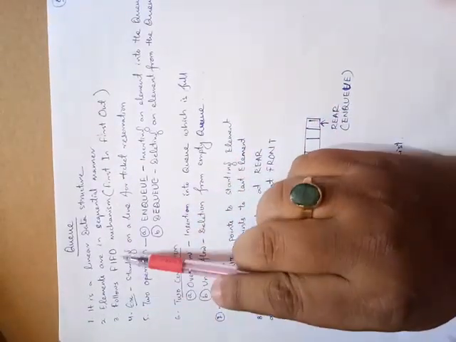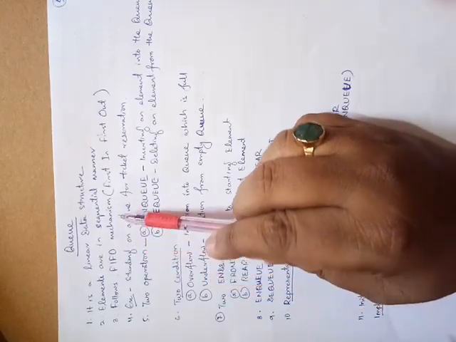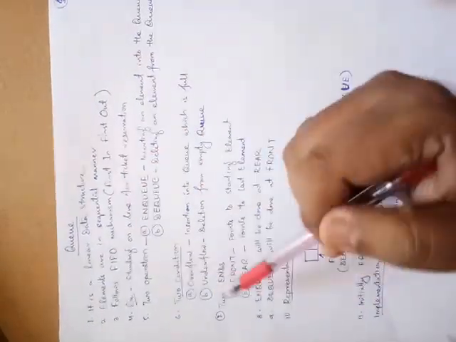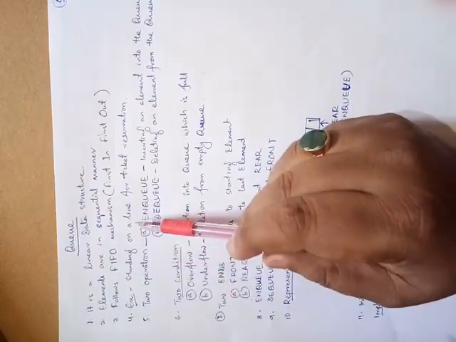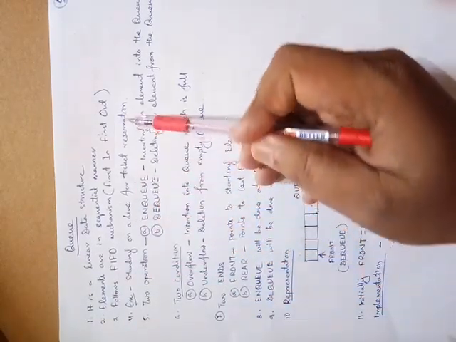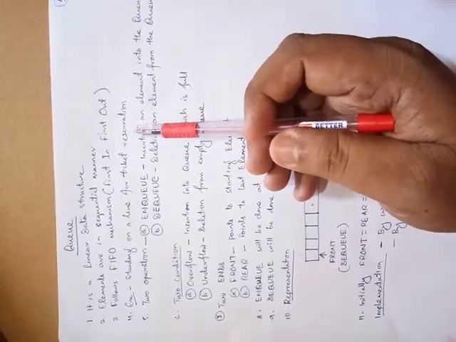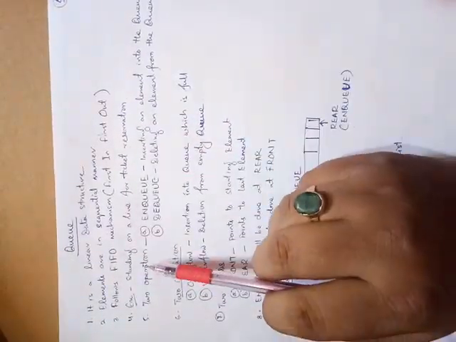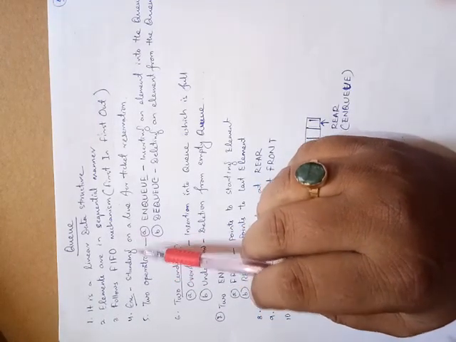It follows the FIFO mechanism, that is first in first out. The simple example is standing in a line for ticket reservation or for any bus, any queue. The element which comes first will come out first.